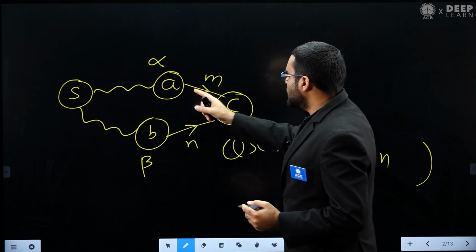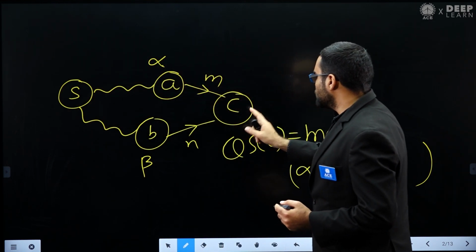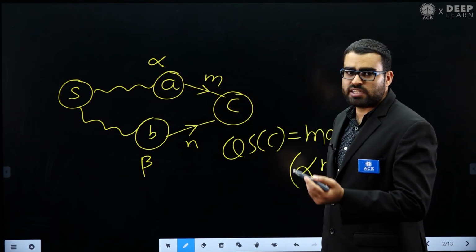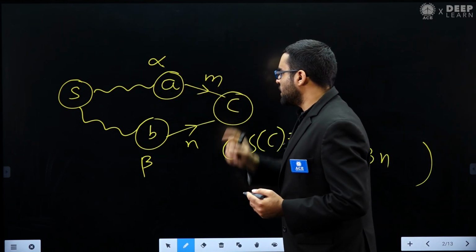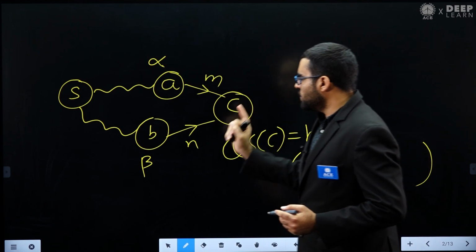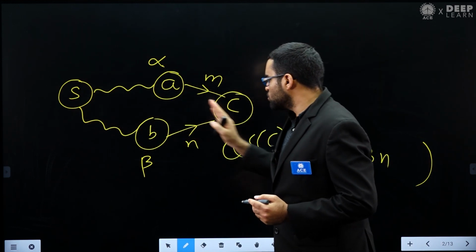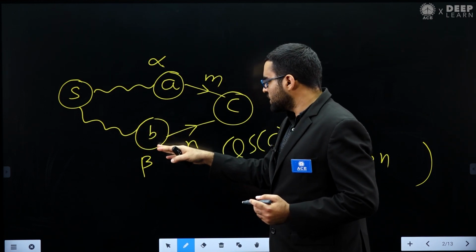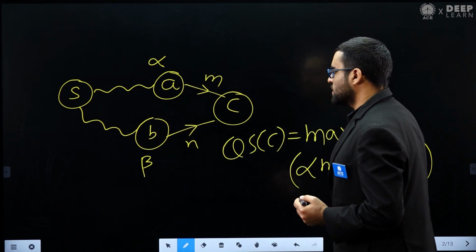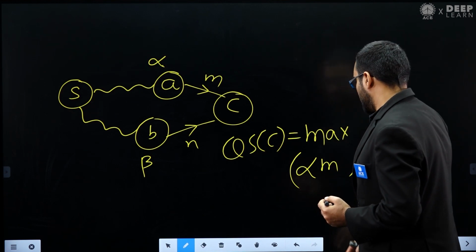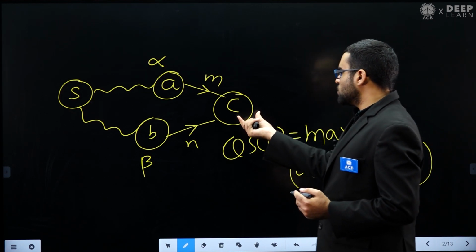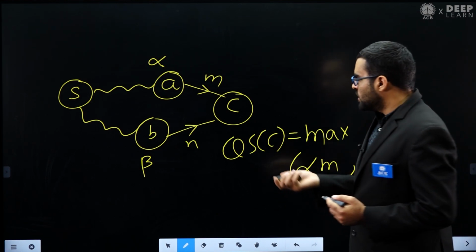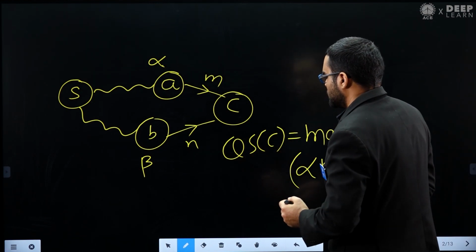So I can say from S to C, if I take this path through A, the quality score that I will get will be alpha multiplied by m. And if I take the path through vertex B, the quality score that I will get will be beta multiplied by n. So finally the quality score of C will be the maximum of these two values. So this is the logic behind this question.